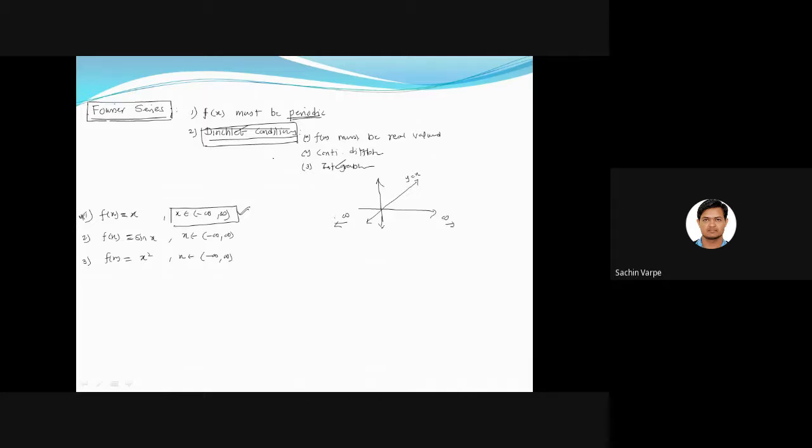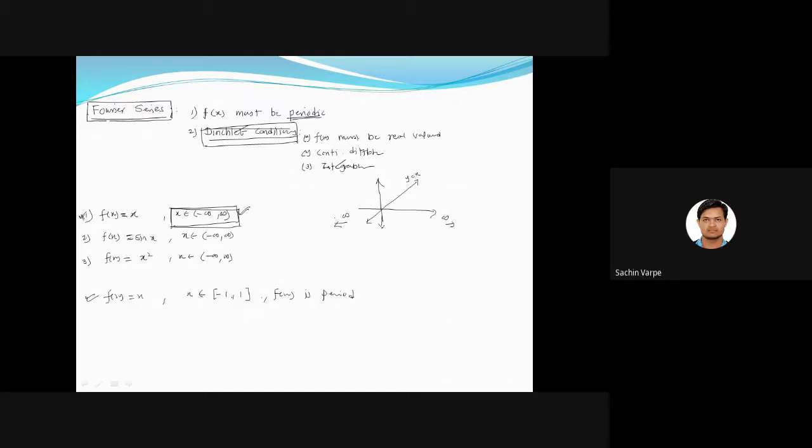So there must be a restriction on this interval, isn't it? So we can restrict, we can design a function f of x equals x in the interval, suppose x lies between say -1 to 1, and f of x is periodic. If we say like this, then of course we can have its Fourier series representation. Is this point clear?